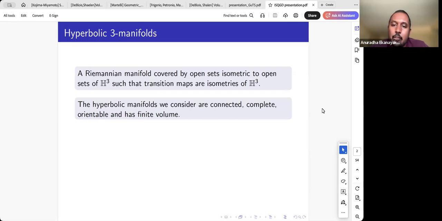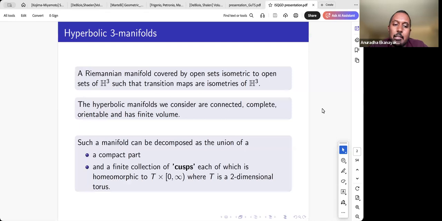For such manifolds, we have this structure theorem. If we take a manifold like this, we can decompose it into a thick part and a thin part. The thick part is going to be a compact part, and the thin part is going to be a collection of these objects which we call cusps.